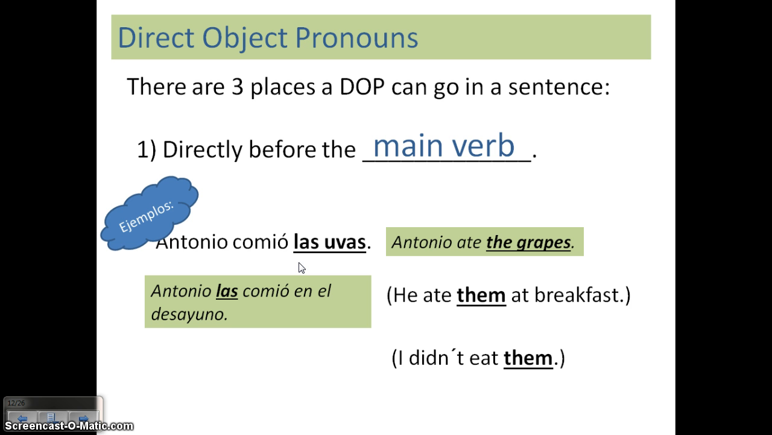I didn't eat them. Okay, no las comí. So once again, in this case, my subject is yo. I don't have to put yo. It's understood with comí. My verb is comí. I place the las directly before my main verb.